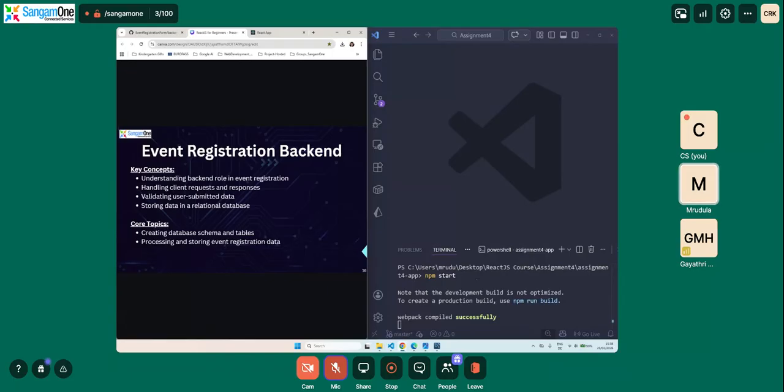Say you want to register for 10 different events. Every time you click on the submit button, each of these becomes a different entity. So in summary, what does the backend do?